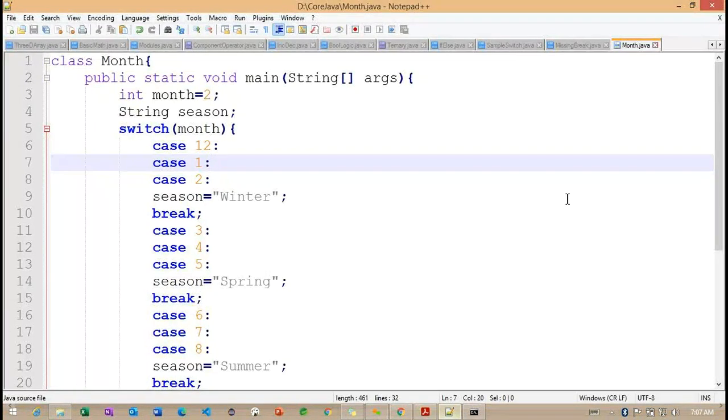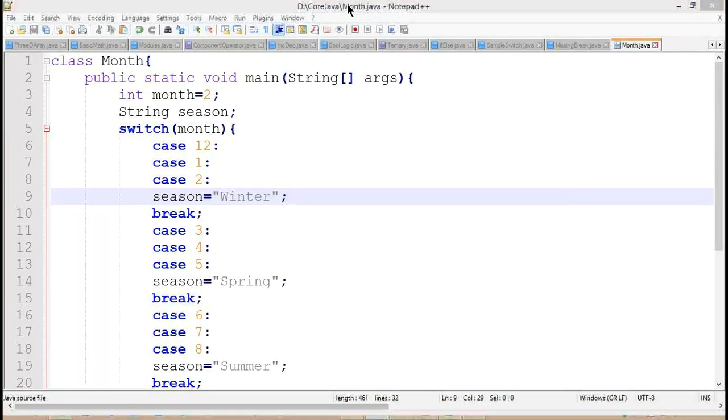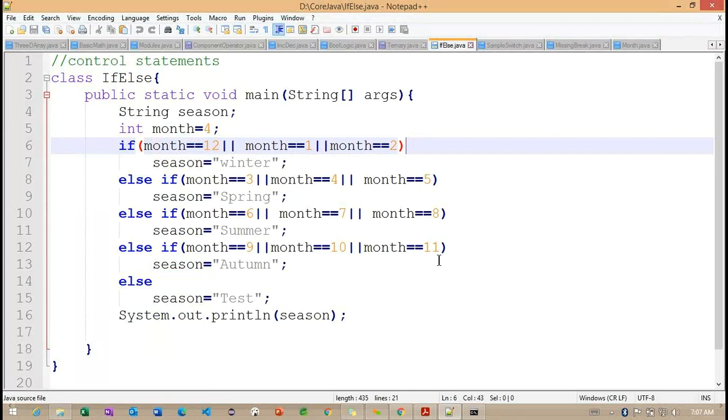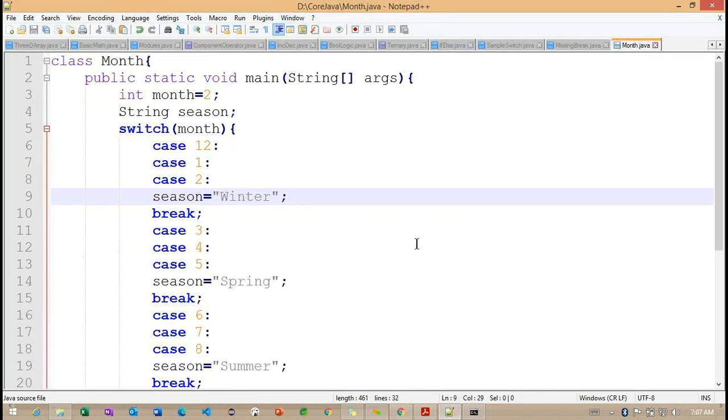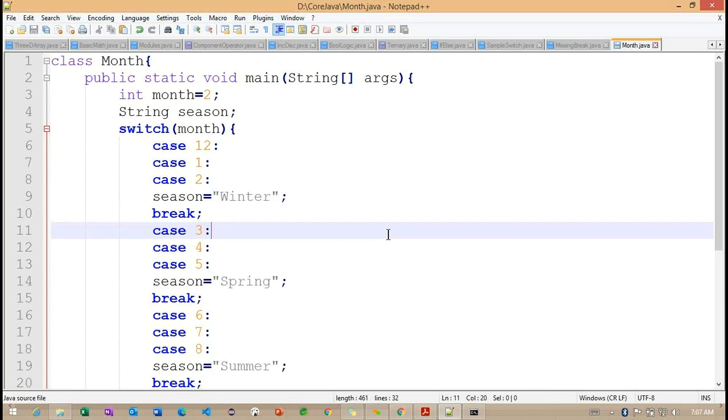So these are about the switch case. Previously, the same example we discussed with our if else block code, the conditional we used. With the help of if and else, we implemented the same code, and now we connected it with our switch case. The only difference we need to understand is how we work with the switch case. We need to focus on the syntax. So this is the example we understood here.